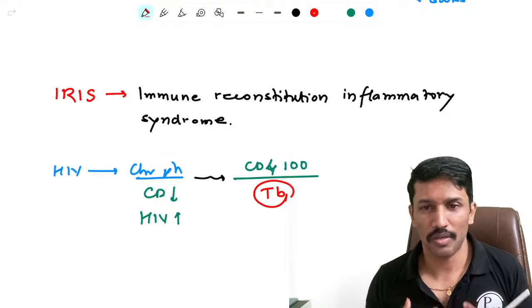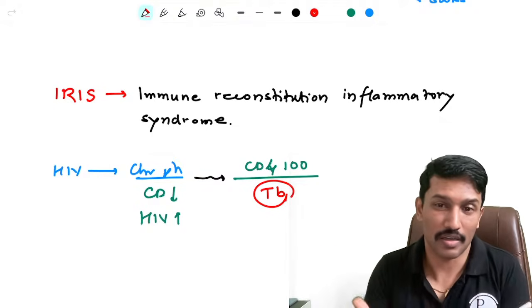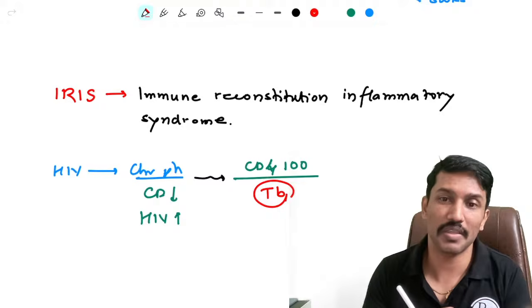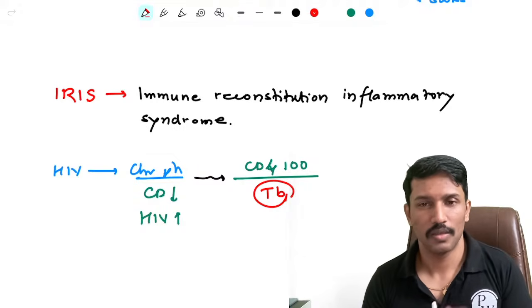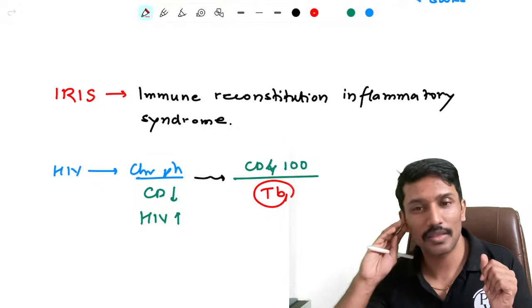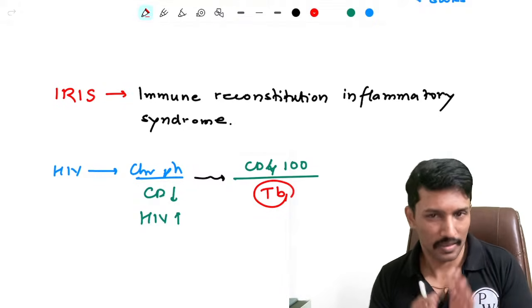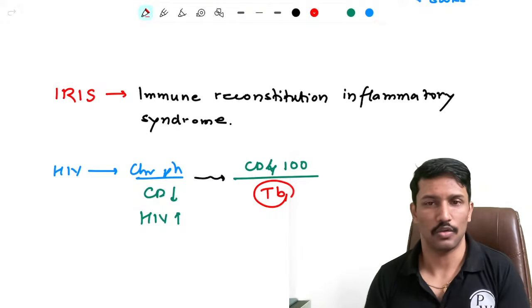Similarly, with pulmonary TB, I may not have any symptoms, but once you start ART, my immune system reconstitutes and mounts a strong inflammatory response. So now I may even present with ARDS because of an intense inflammatory attack. So once the immunity reconstitutes, the inflammatory attack on the infected organs worsens. This phenomenon is what we call immune reconstitution inflammatory syndrome.